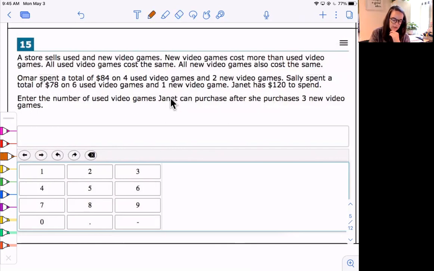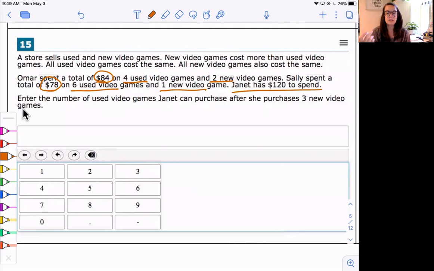Omar spent a total of $84 on 4 used video games and 2 new video games. Sally spent a total of $78 on 6 used video games and 1 new video game. Okay, so Omar spent 84, 4 used, 2 new. Sally spent 78 on 6 used and 1 new. And Janet, our third character, has $120 to spend. So it says, enter the number of used video games Janet can purchase after she purchased 3 new video games.